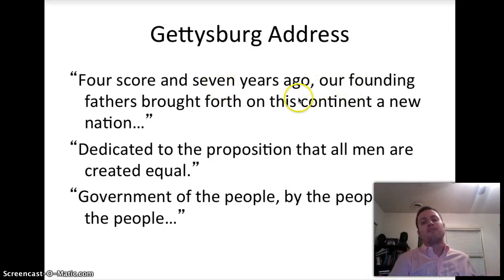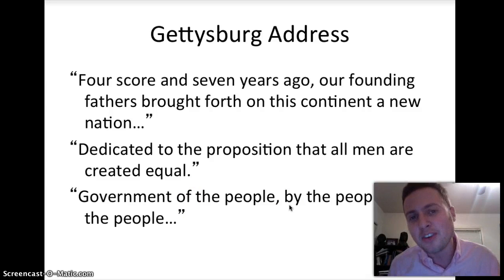"Our founding fathers brought forth in this continent a new nation, dedicated to the proposition that all men are created equal." We said that in 1776, and now we're showing that we actually mean it, because this is a war freeing slaves in the South. And at the very end, he says, "Our government is a government of the people, by the people, for the people." These ideas of democracy cannot be lost, according to Abraham Lincoln. If you lose the war, you lose the idea.